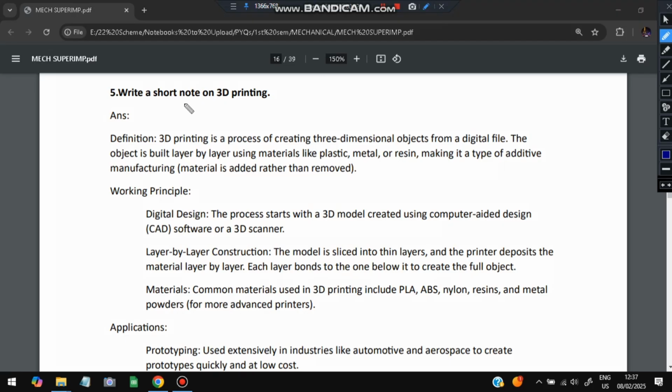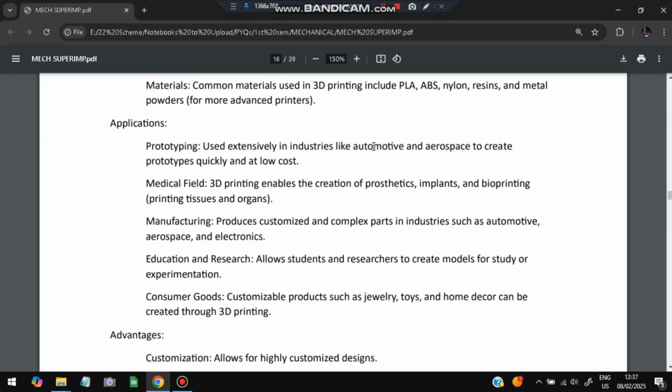Moving on to the next question: write a short note on 3D printing. 3D printing is creating a three-dimensional object from a digital file. There will be a digital file and a program, and we have in mind to create a digital product. In that case, it will print it layer by layer. First it will print this layer, then this layer, and so on. It will be able to print complex things that cannot be printed by a manual or traditional process, which is harder.